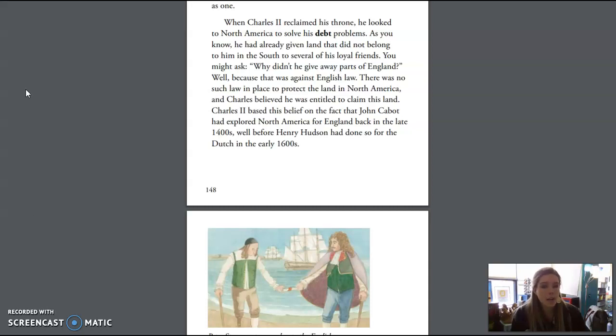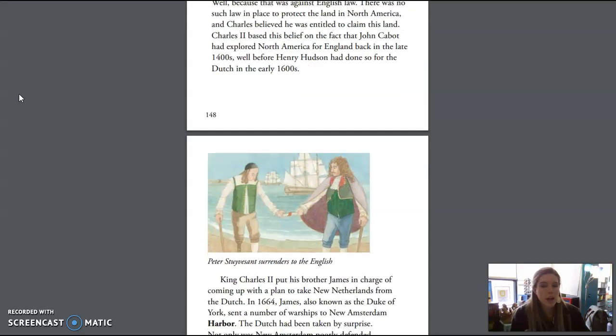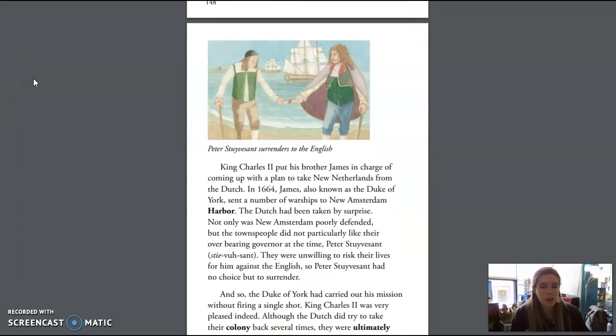As you know, he had already given land that did not belong to him in the South to several of his loyal friends. You might ask, why didn't he give away parts of England? Well, because that was English law. There was no such law in place to protect the land in North America, and Charles believed he was entitled to claim this land. Charles II based this belief on the fact that John Cabot had explored North America for England back in the late 1400s, well before Henry Hudson had done so for the Dutch in the early 1600s.